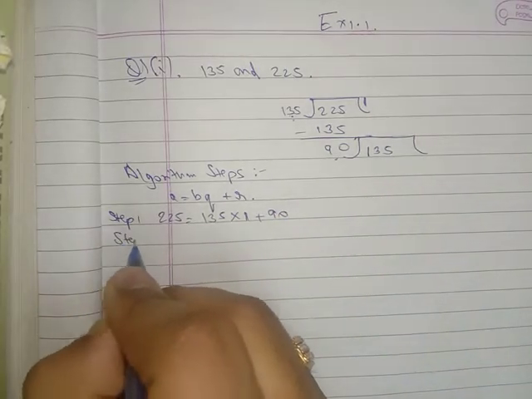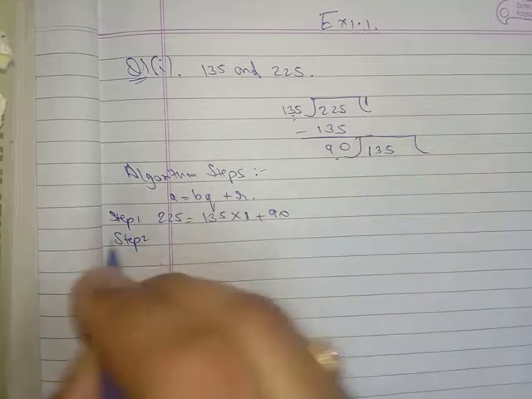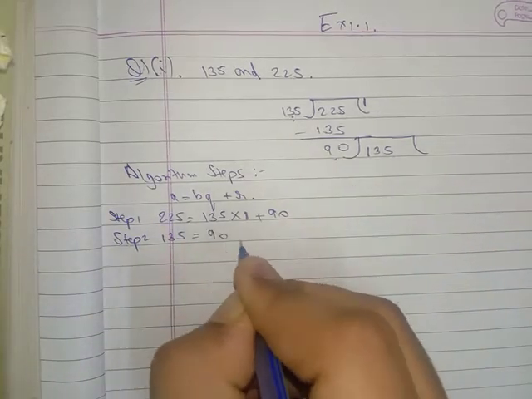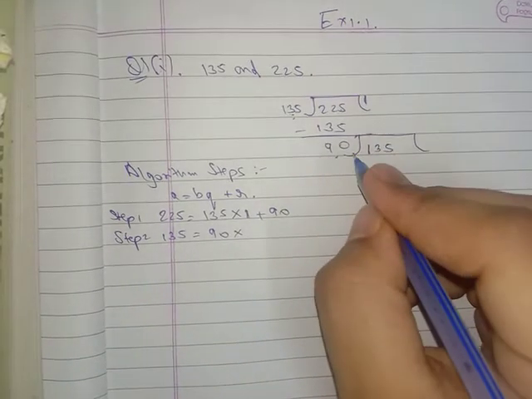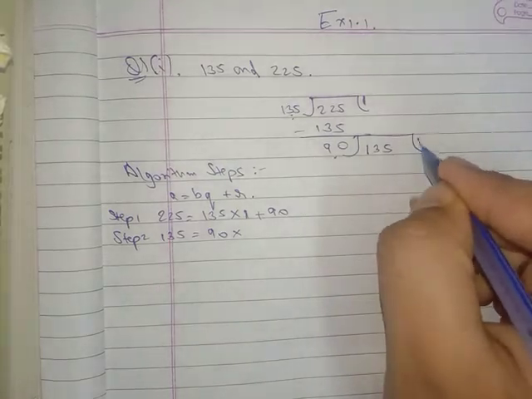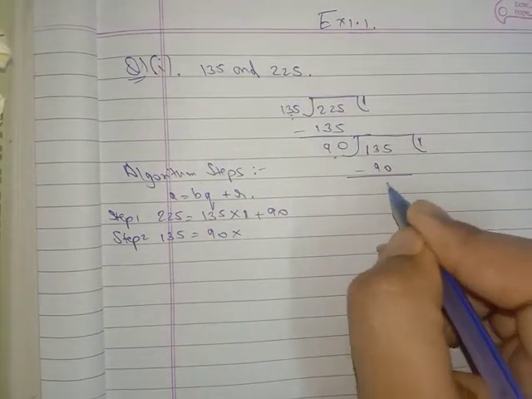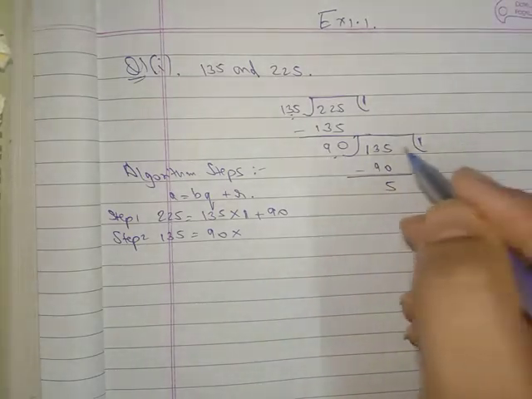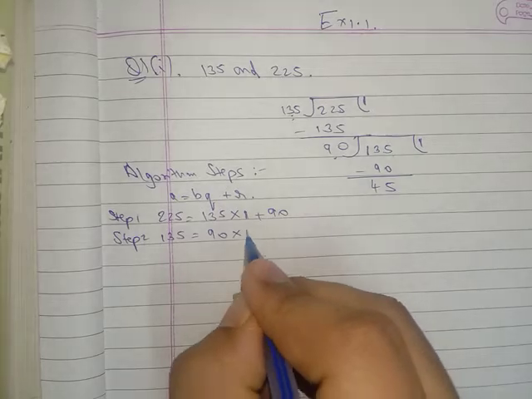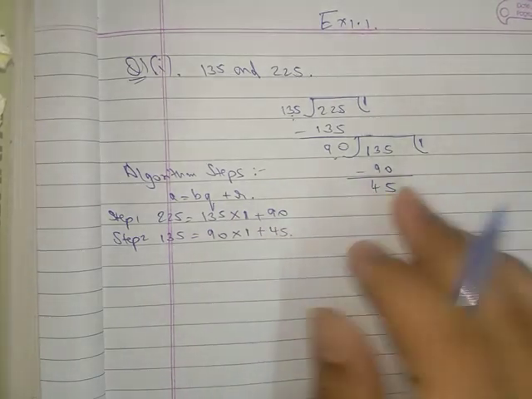Now after that we will write the second step. Again, here A is 135 and B is 90. In the table of 90, 9 ones are 90, 9 twos are 180. So again one time, 9 ones are 90. Subtraction we have to do: 5 minus 0 is 5, then 13 minus 9, it will come 45. Now one is completed, and the remainder is 45. Again it is stopped.